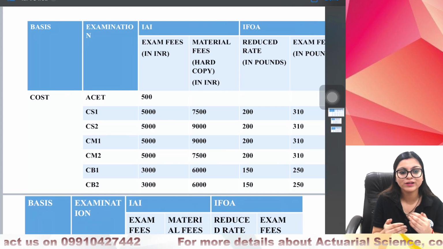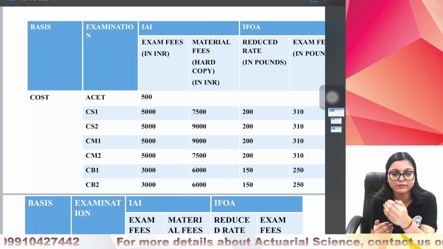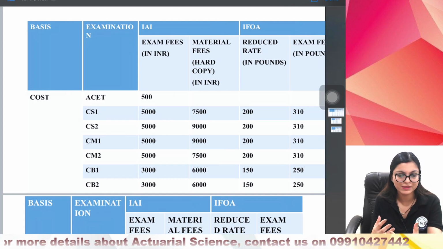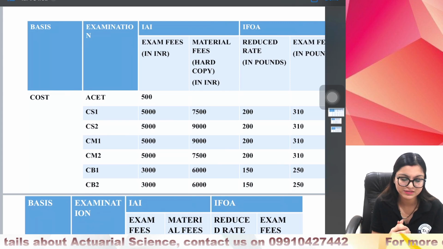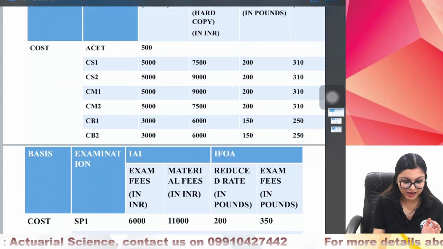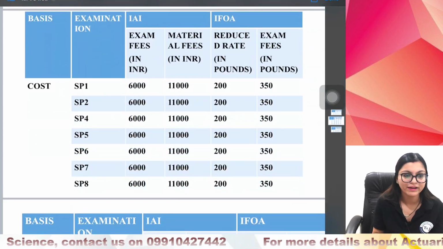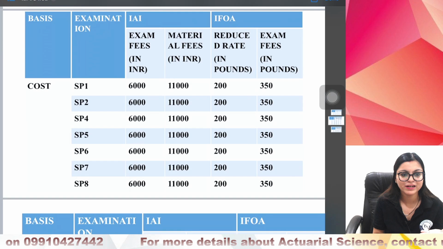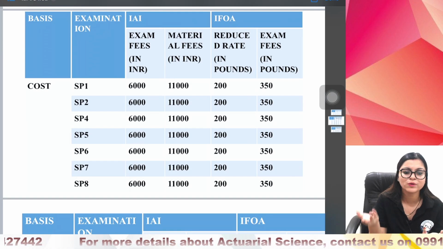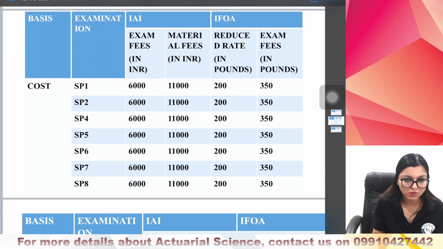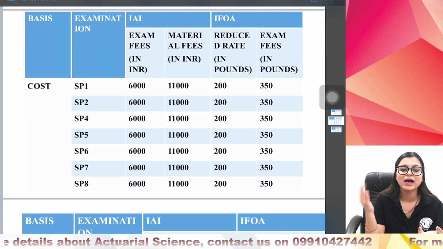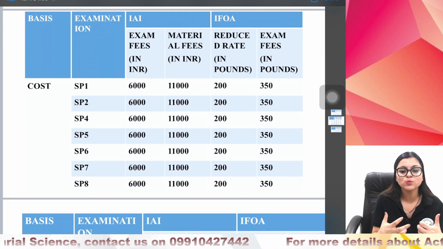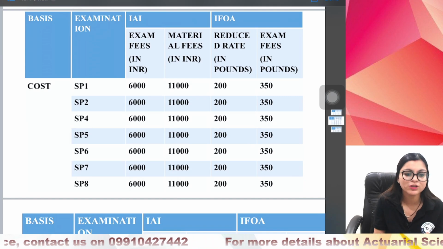Different exams have different rates, and we can see different syllabus in terms of how the same exam gets tested in II and in IFoA. Higher exams are easier to clear from II. You can see that for higher exams around 17,000 is the cost for an SP level subject, whereas in IFoA again it is 22,000 only. So almost similar cost is there for both II and IFoA, but since II has a better passing percentage for higher exams, most of the students who give higher exams prefer to give from II.